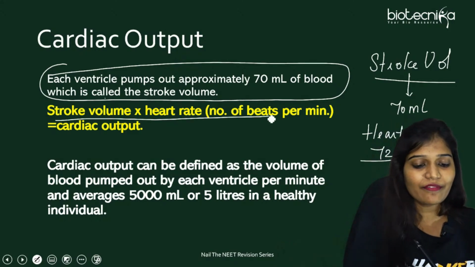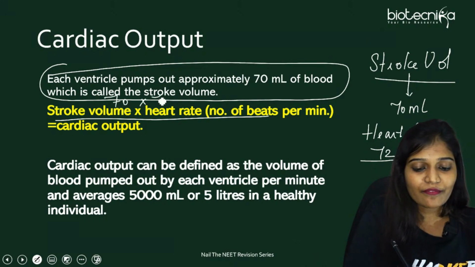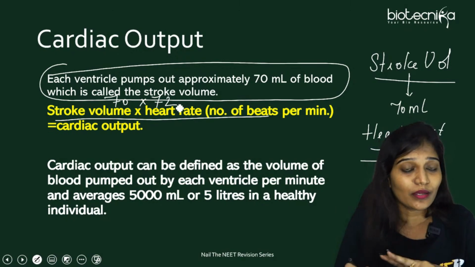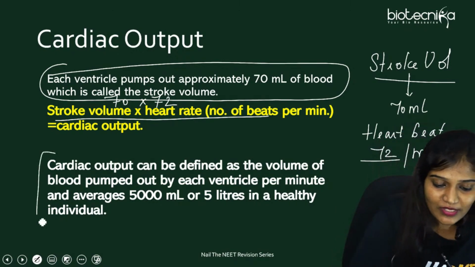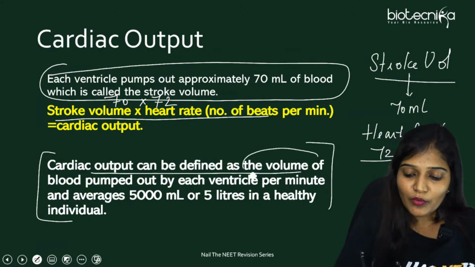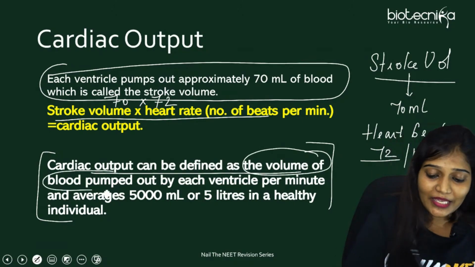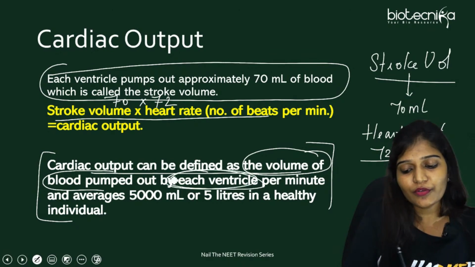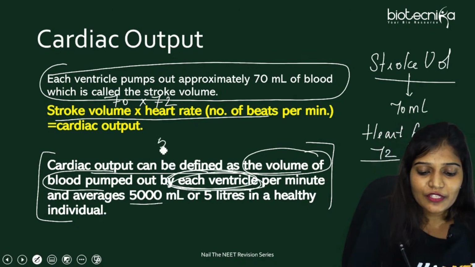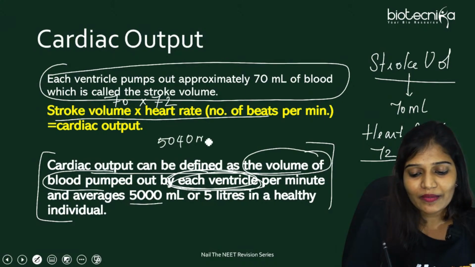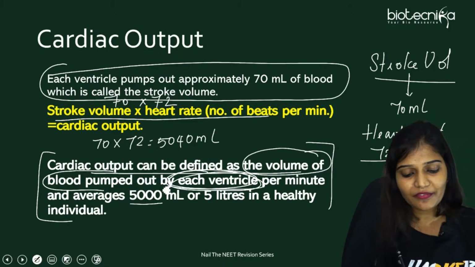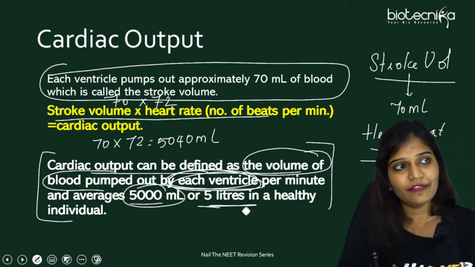Stroke volume 70 ml into 72, for one ventricle we are calculating. If the question comes for two ventricles, then you have to calculate accordingly. So this is the most important line: cardiac output can be defined as the amount of volume pumped by each ventricle, not two ventricles, each ventricle, for 1 minute. So it is going to be 5040 ml. So 70 into 72, approximately we can say 5000 ml or 5 liters.